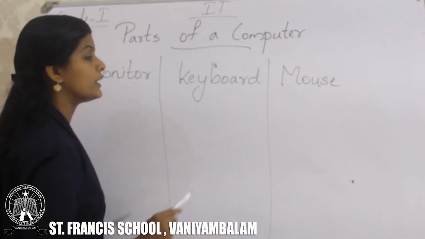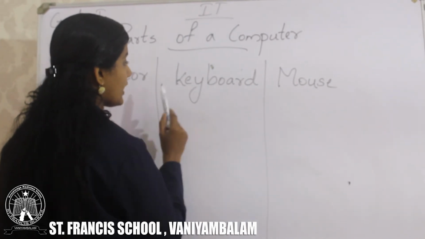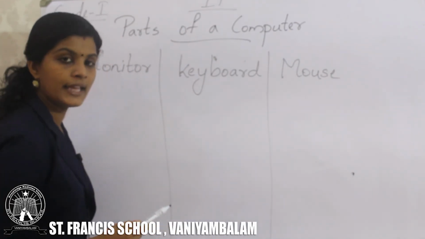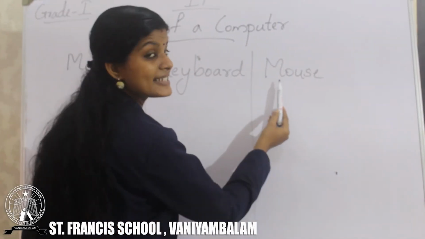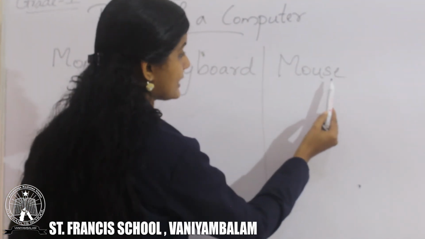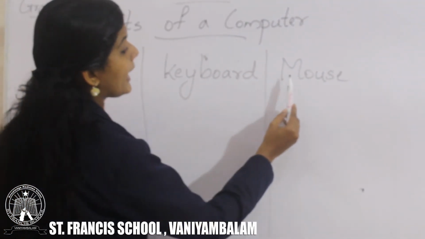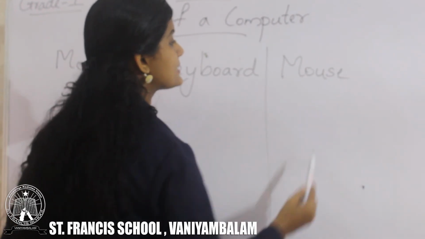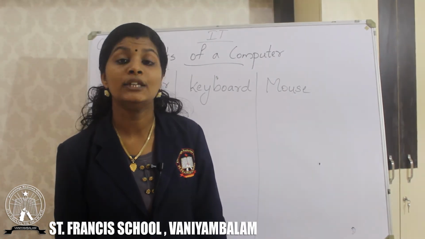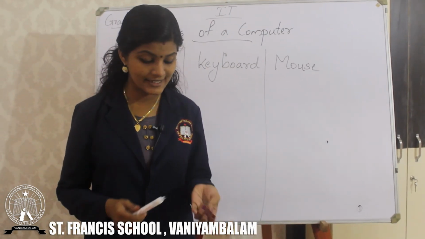K-E-Y-B-O-A-R-D, keyboard. The third one is mouse. M-O-U-S-E, mouse. So these are the 3 words you want to write in your notebook without spelling mistake.